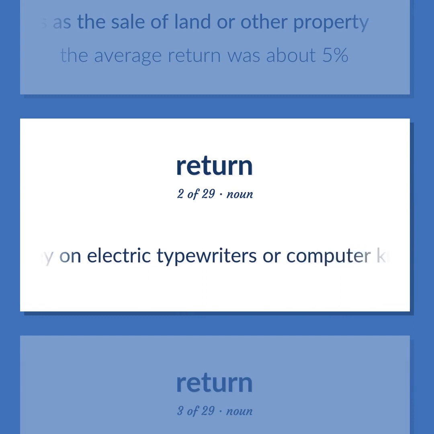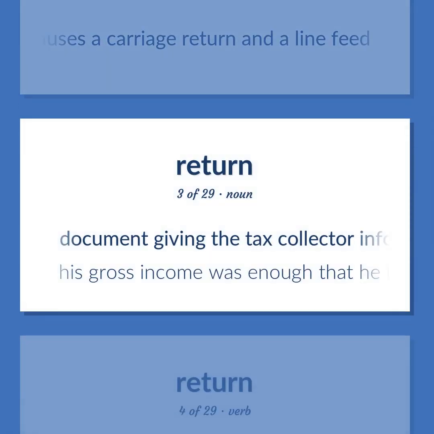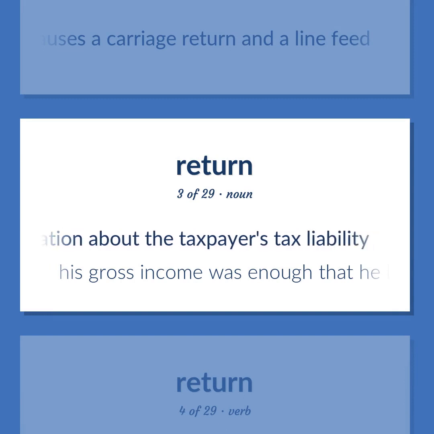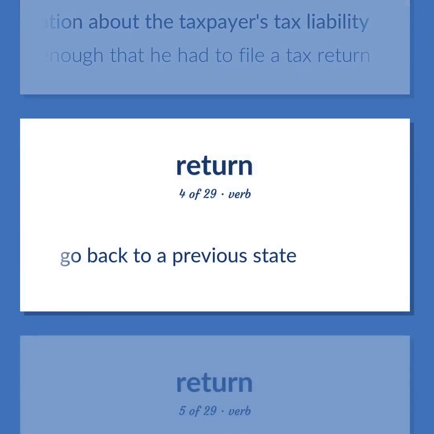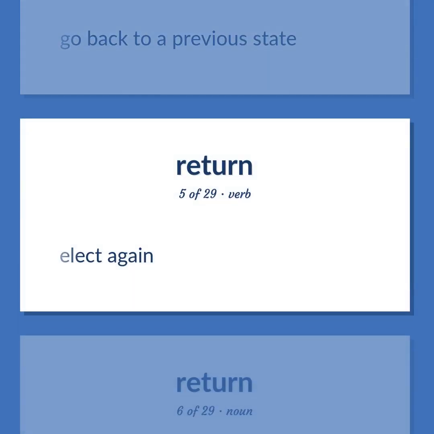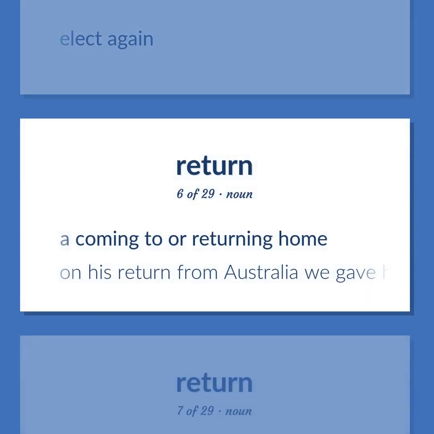The key on electric typewriters or computer keyboards that causes a carriage return and a line feed. Document giving the tax collector information about the taxpayer's tax liability. His gross income was enough that he had to file a tax return. Go back to a previous state. Elect again. A coming to or returning home. On his return from Australia, we gave him a welcoming party.